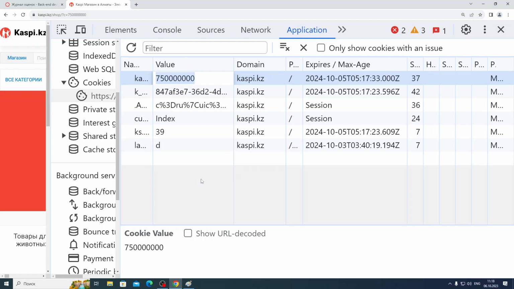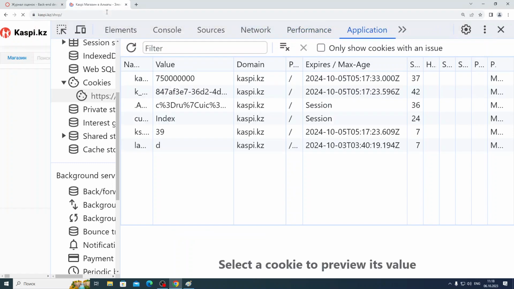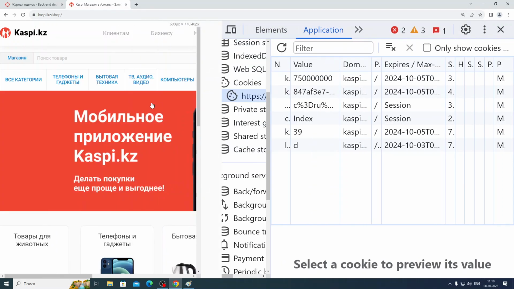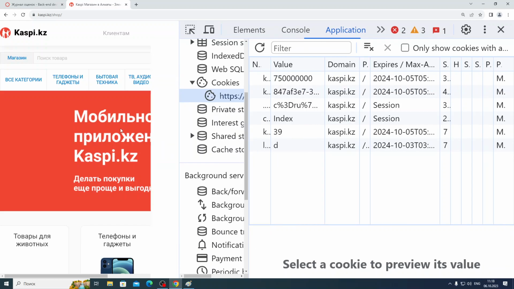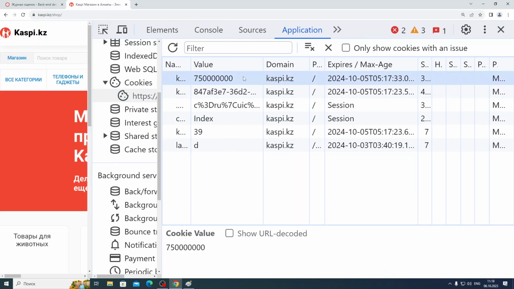Let me try to remove this. If I enter Kaspi shop again, guys, now it's not asking for city again. Why is it not asking? Because I already have a cookie. So by the cookie, Kaspi.kz sees that I'm from Almaty.